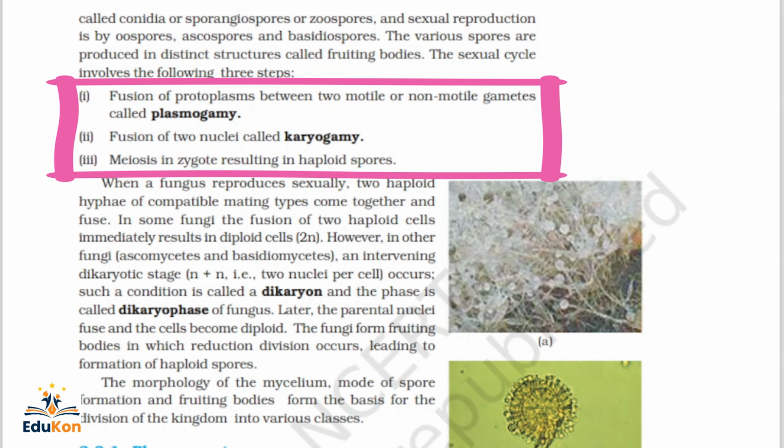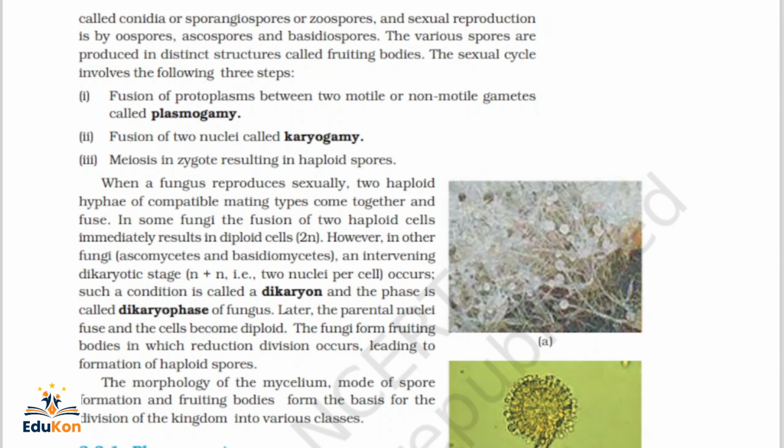Fusion of two nuclei is called karyogamy. Then meiosis in the zygote results in haploid spores. So these are the three steps involved in the sexual cycle: fusion of protoplasm, fusion of two nuclei, that is karyogamy, and meiosis in the zygote resulting in haploid spores.